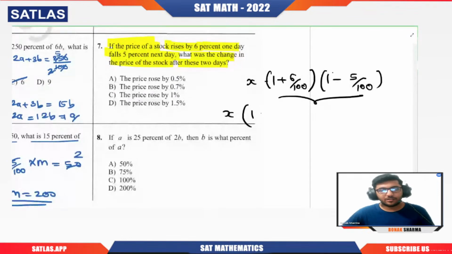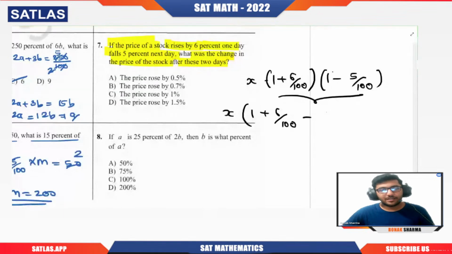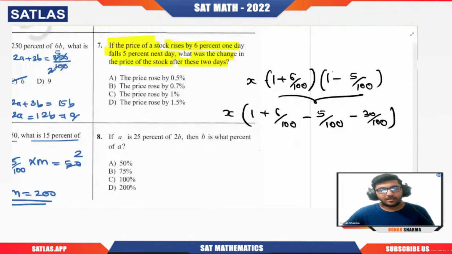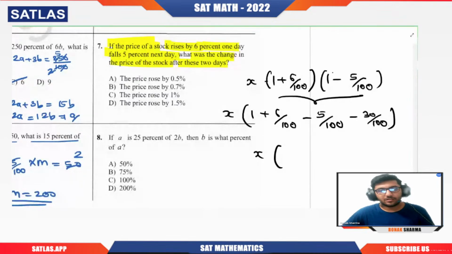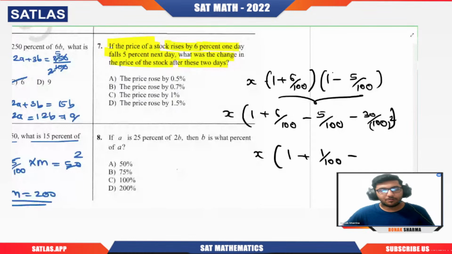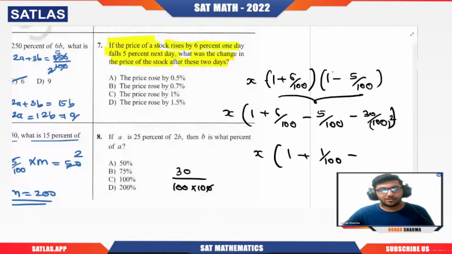So it will be 6 by 100 minus 5 by 100, and finally 6 into 5, 30, with a negative sign. Here we will have 100 squared. So this becomes 1 plus 1 by 100, and now I can write this 30 by 100 squared as 100 into 100. The 10s cancel out, and I can write it as 0.3 by 100.